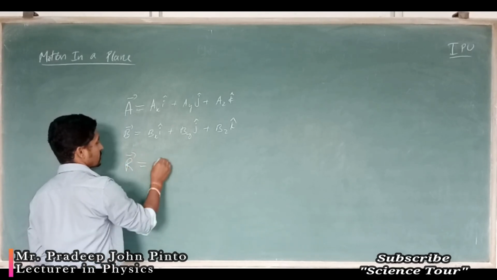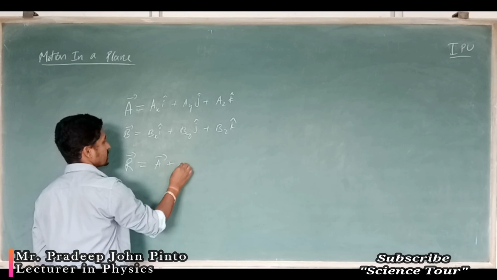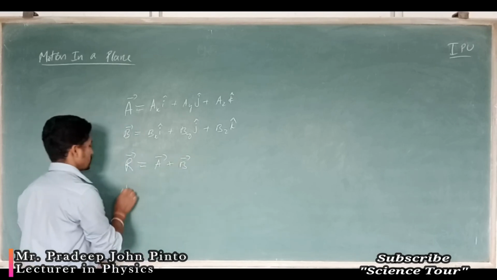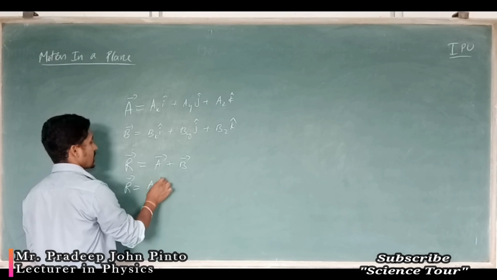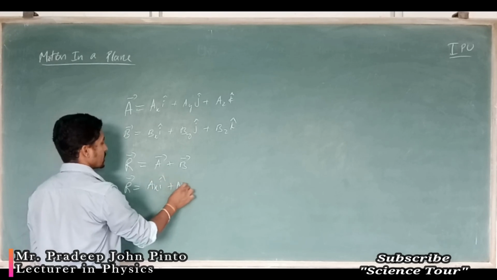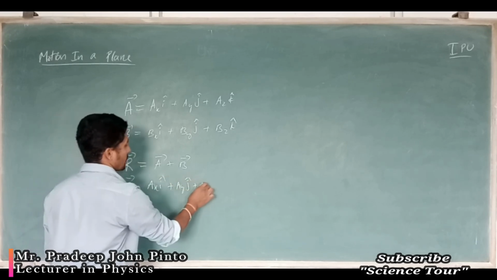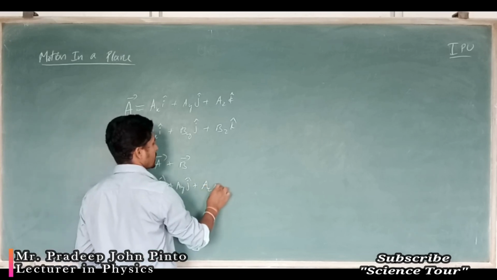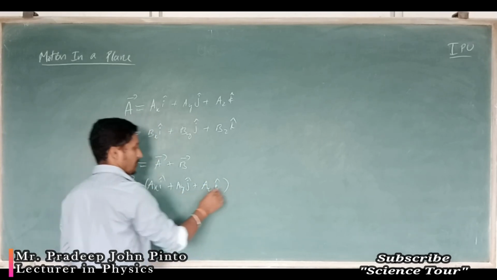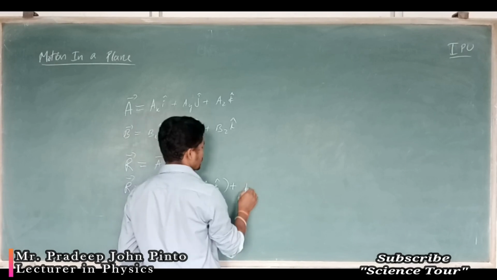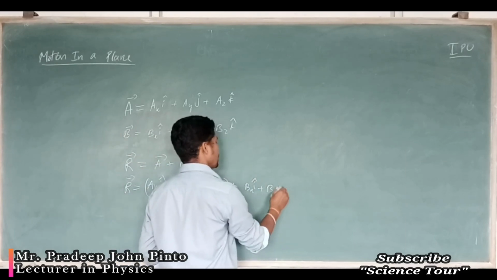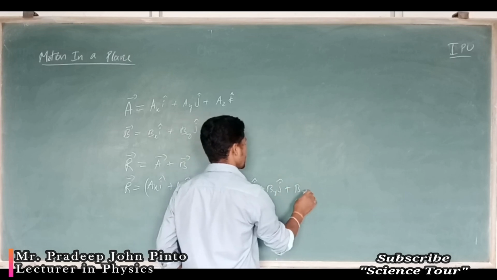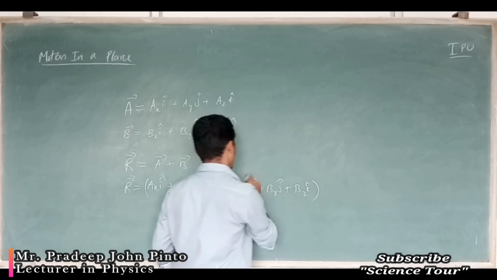R vector is equal to a + b. So R = ax i cap + ay j cap + az k cap + bx i cap + by j cap + bz k cap.